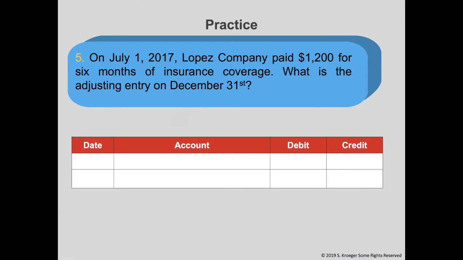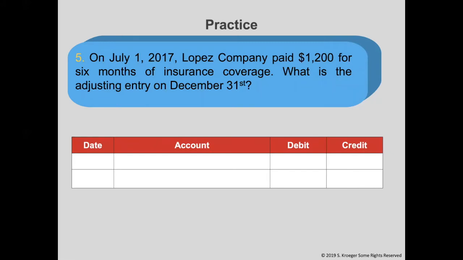If we prepaid insurance for 6 months, then the July 1st entry would be a debit to prepaid insurance and a credit to cash. Remember, the prepaid expense accounts are assets because they are still worth something. You can either cancel and get your money back or use it, in which case we'd have the next 6 months of this expense paid for already. It is worth something. Now, it is December 31st, and we do not have $1,200 worth of a prepaid expense anymore because we used it over these last few months.